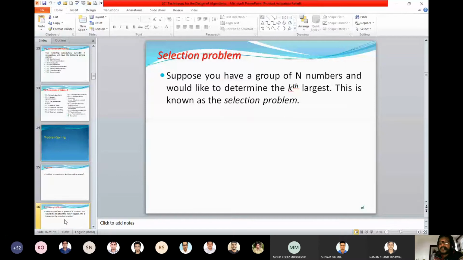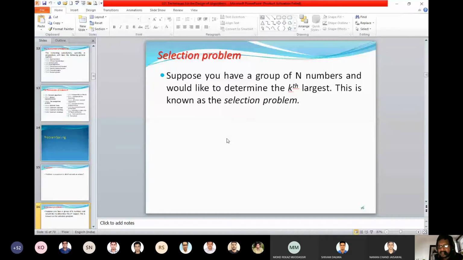With the assumption that the n numbers are stored in the array, you are going to sort them. So you select an appropriate sorting technique, sort them, move to the kth position and find out the kth largest. And I hope you are able to say which is appropriate, ascending or descending sorting. So what will be the complexity? If you are applying a typical sorting algorithm, the worst case complexity will be the order of n square, and the best case complexity will be the order of n log n. You apply a suitable sorting technique, which will indirectly decide the complexity, and you pick up the kth largest.